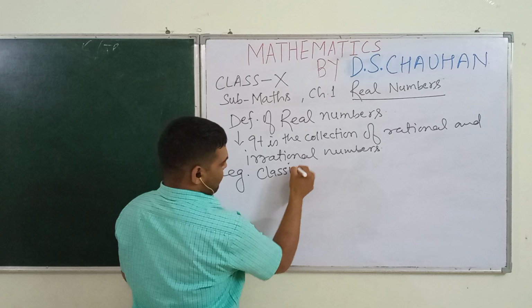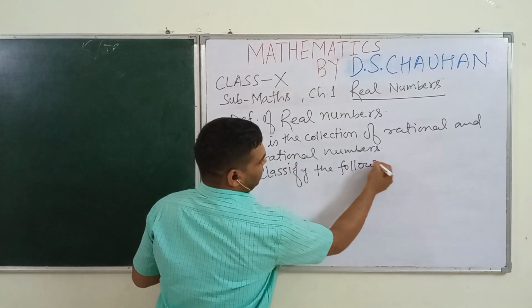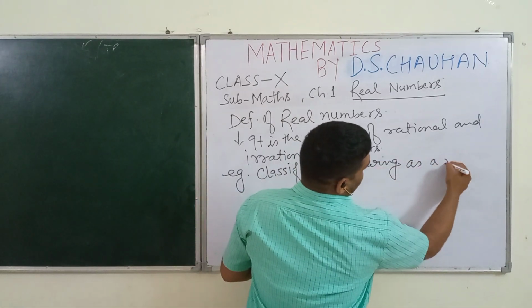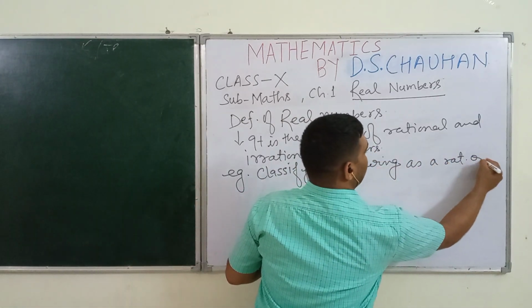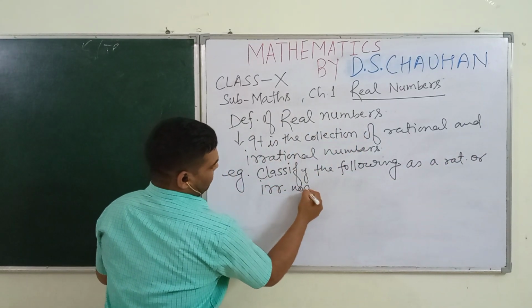Classify the following as rational or irrational numbers.